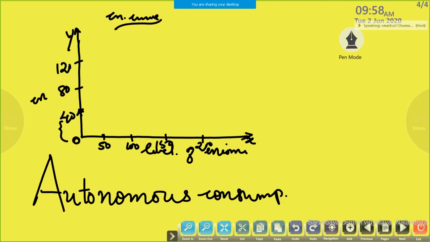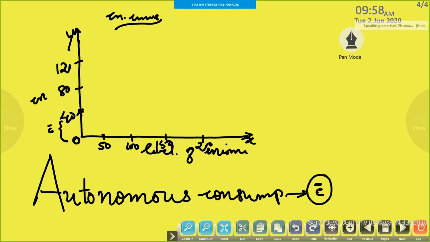Okay, what is autonomous consumption? When income is 0, there is a minimum level of consumption. For autonomous consumption, we use the small letter C dash. Why dash? This is constant, that is why C dash. C dash shows autonomous consumption. Here C dash is 40. Clear?